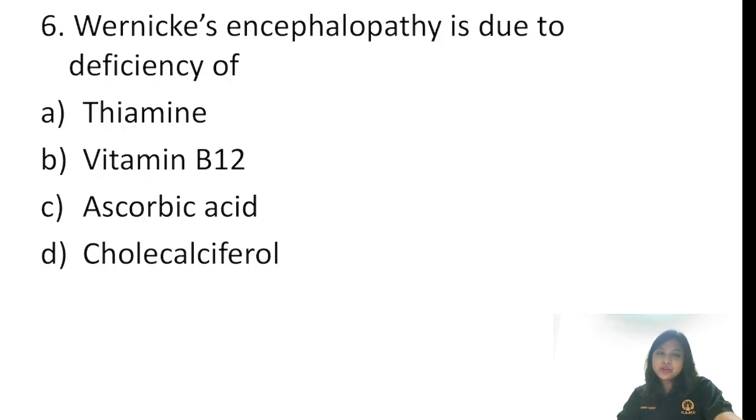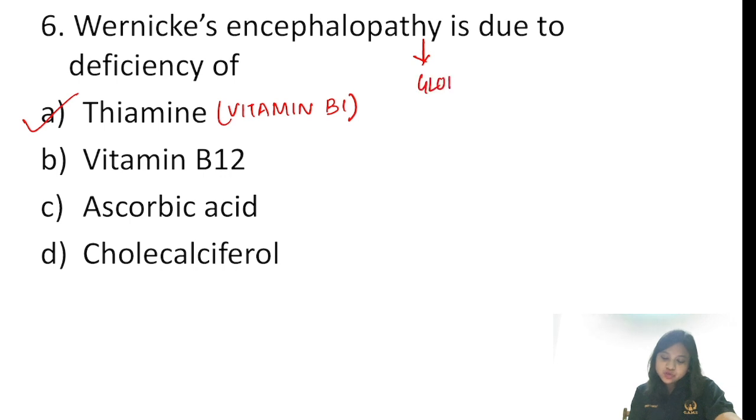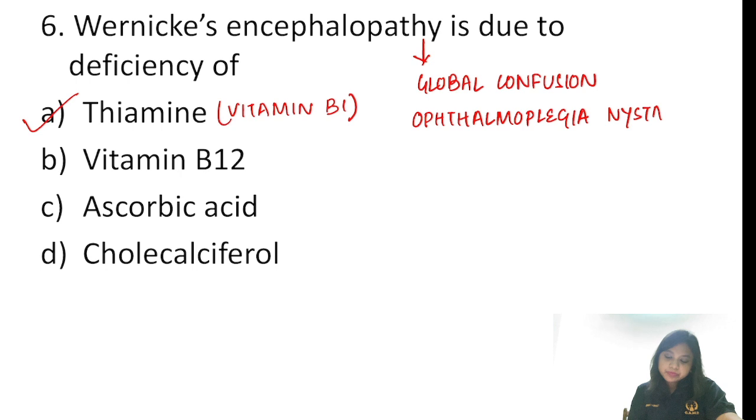Wernicke's encephalopathy is due to deficiency of, you all know, this is thiamine. Okay, that is vitamin B1. And again, Wernicke's encephalopathy, it's a triad of global confusion, you get ophthalmoplegia, even nystagmus, and ataxia. So we commonly remember the mnemonic as Goa.